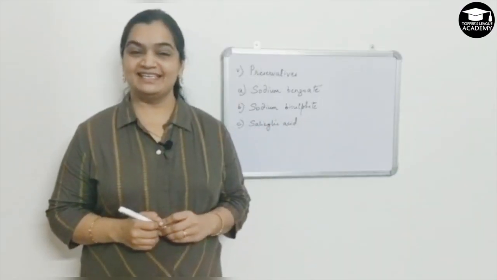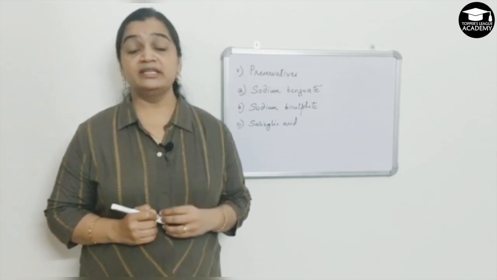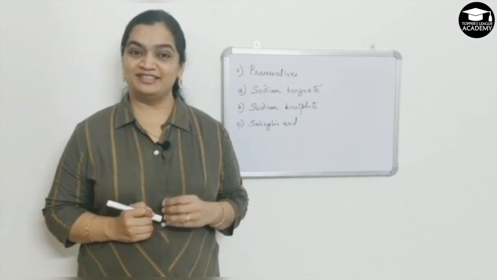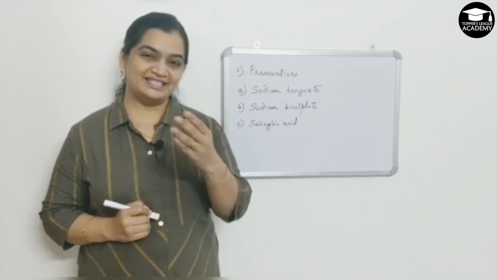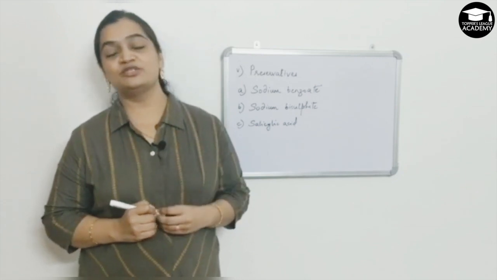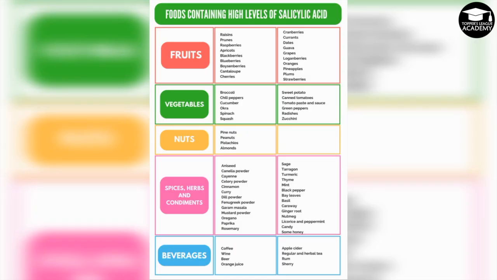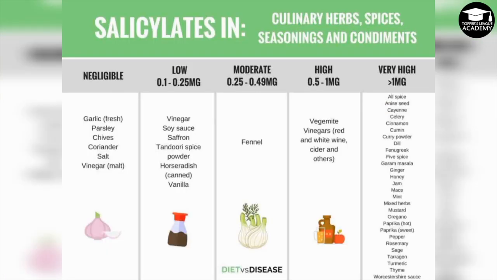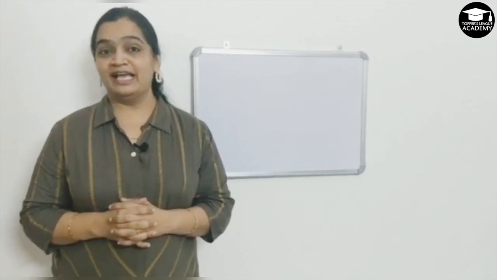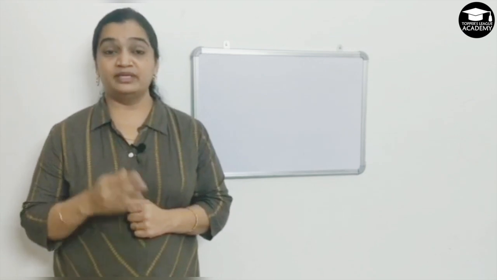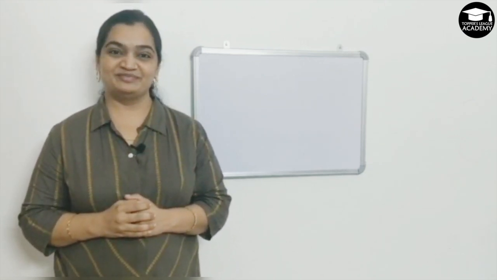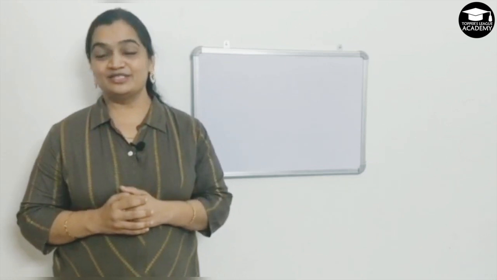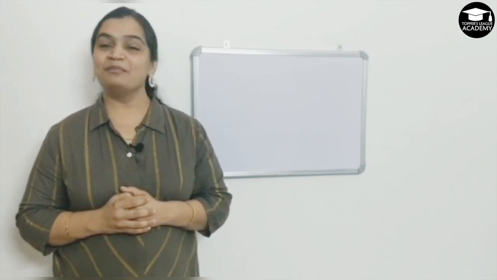Third is nothing but salicylic acid. You find salicylates in many natural fruits and vegetables, but wherever they are required, we need to add them. So let's see a few list of vegetables and fruits where it is naturally available. Here is the list of foods containing high levels of salicylic acid. You see here salicylates present in different ratio in different food items. Preservatives not only help us to preserve the food for a longer period of time, but they also prevent wastage and spoilage of food. So we saw how agriculture is one of the major fields where chemistry plays a big role.